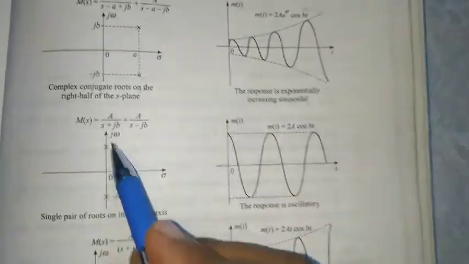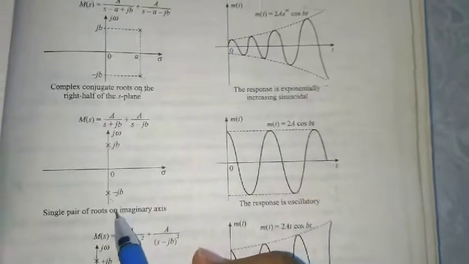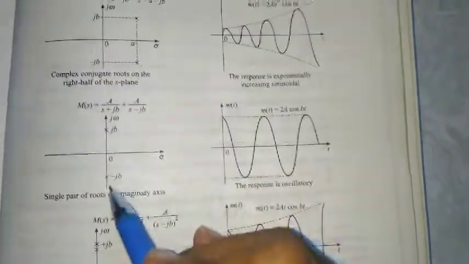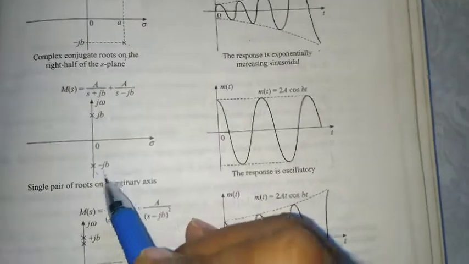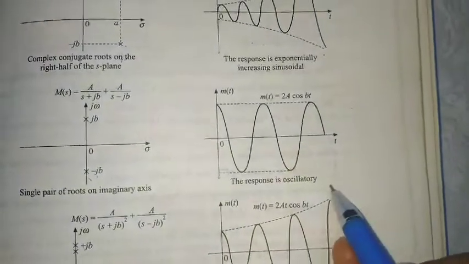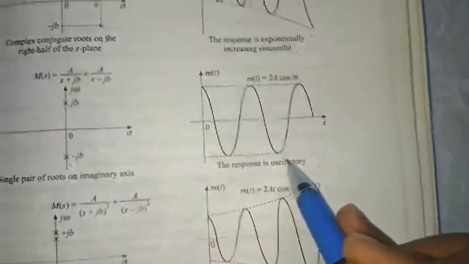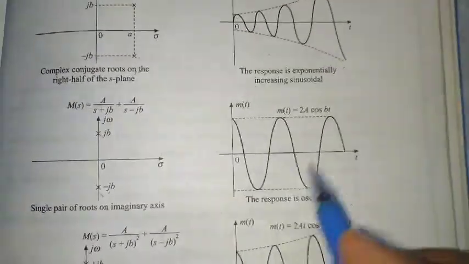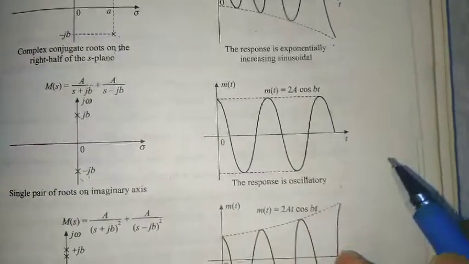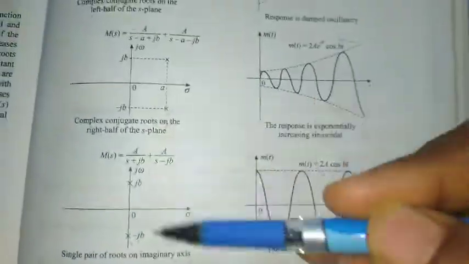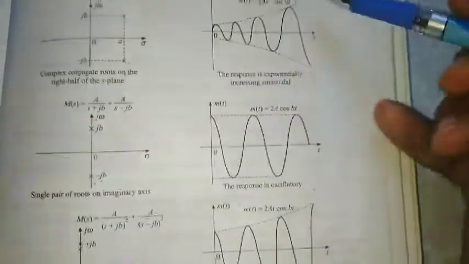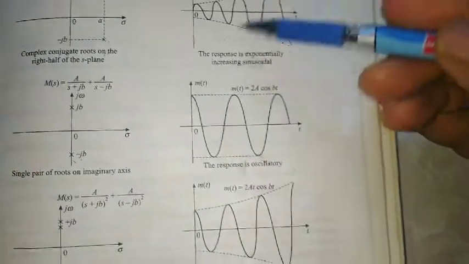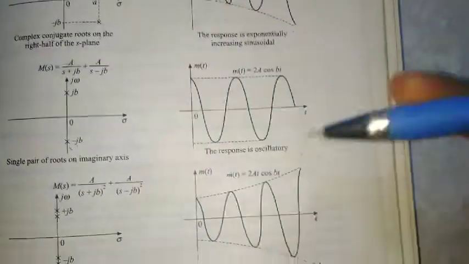If the roots are purely on the imaginary axis, only one single pair and non-repeated, the response will be oscillatory with constant amplitude and frequency. This is called a marginally or limitedly stable system. So based upon the location of the roots, whether real, on the right hand side or left hand side of the s plane, or complex conjugate, we can see these responses. All these responses are for impulse input only.